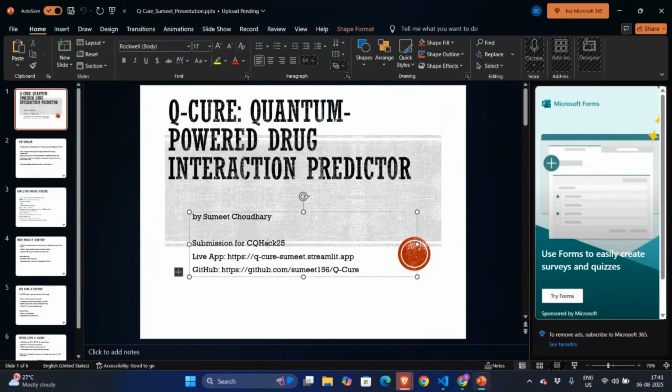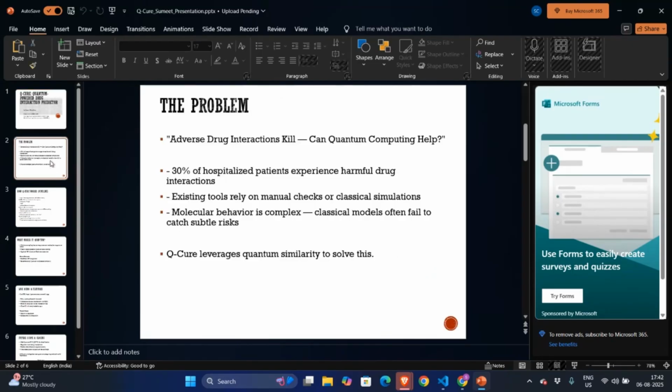My project name is QQR Quantum Powered Drug Interaction Predictor. QQR Quantum Powered Drug Interaction Predictor is a quantum classical hybrid application that predicts potential drug-drug interaction by simulating molecular similarities using quantum circuits.